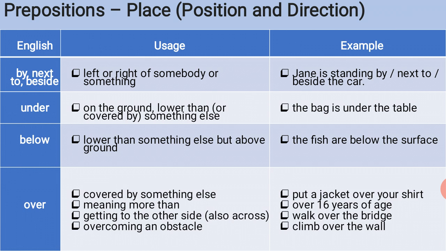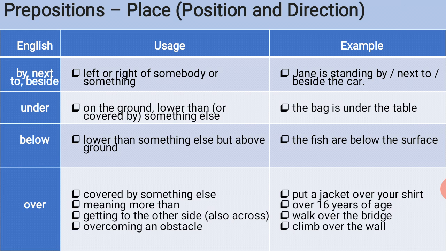So next word it is below. Usage of below is lower than something else but above ground. For example, the fish are below the surface. So next word it is over. Usage of over is covered by something else. For example, put a jacket over your shirt. Usage of over is meaning more than. For example, over 60 years, 16 years of age.